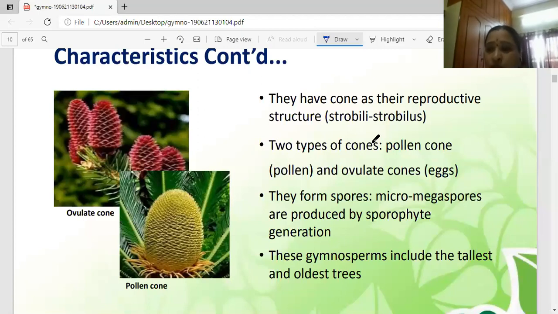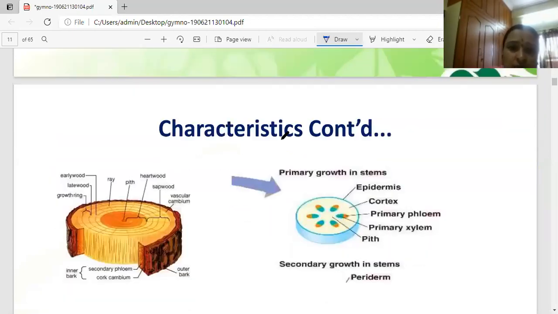Here, what is the root? Tap root, I'll explain. The root is always in diarch or polyarch condition. The stem is very well developed and the vascular system is present. Vascular bundles are always open, endarch, and arranged in a ring. Here in gymnosperms, in the vascular system, secondary growth takes place and there is a formation of annual rings. See here, girls.